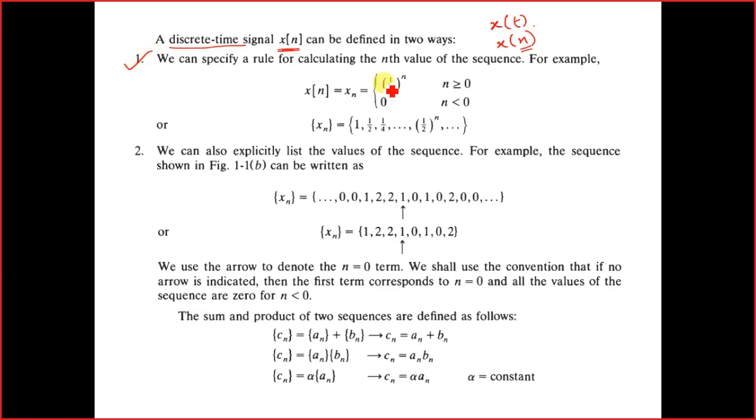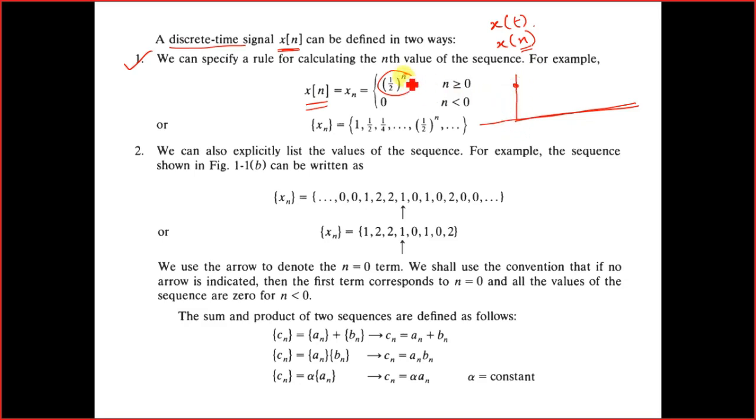In the first way, we have, say, x[n] equals (1/2)^n. This is an example, where n is greater than or equal to 0, and 0 for n less than 0. So what does this say? When n is equal to 0, we get a value of 1.